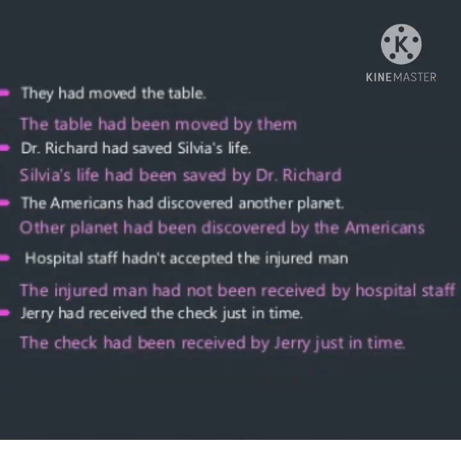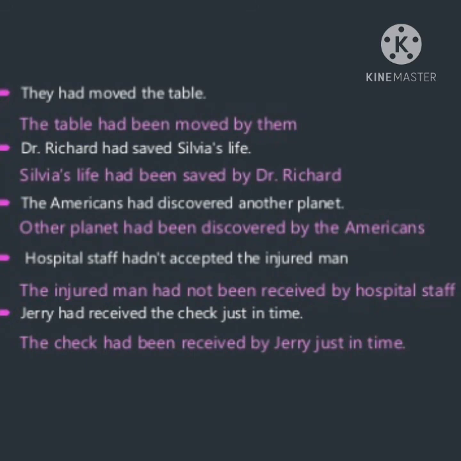And now let's see the example of past perfect tense. They had moved the table. The table had been moved by them. Dr. Richard had saved Sylvia's life. Sylvia's life had been saved by Dr. Richard. The Americans had discovered another planet. Another planet had been discovered by the Americans.